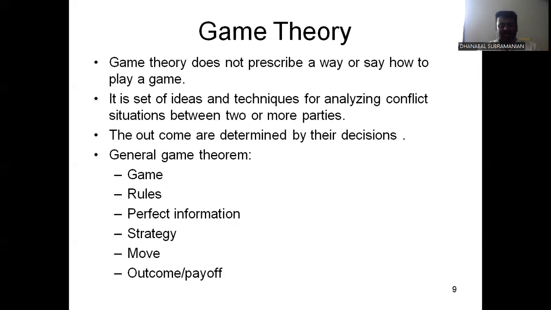Based on the current percept action, you are going to play the game. For example, if you have two sequences, based on the percept action you move to sequence 1, otherwise sequence 2. It's a set of ideas and techniques used to execute the particular sequence. The outcomes are determined by the decisions. Based on the sequence, they execute the particular operations. The important game theory terms are: game rules, perfect information, strategies, moves, and outcome payoff.